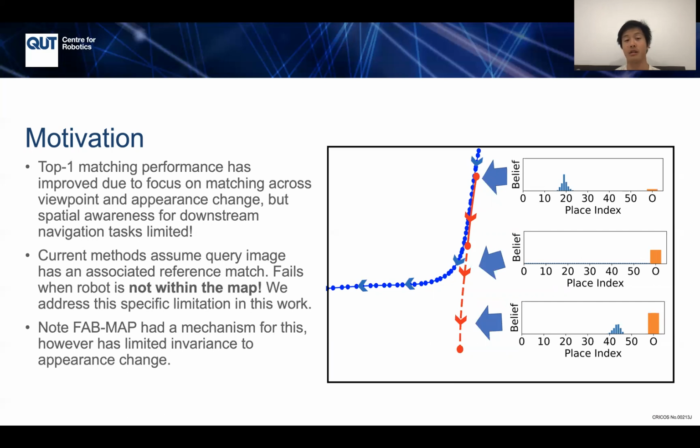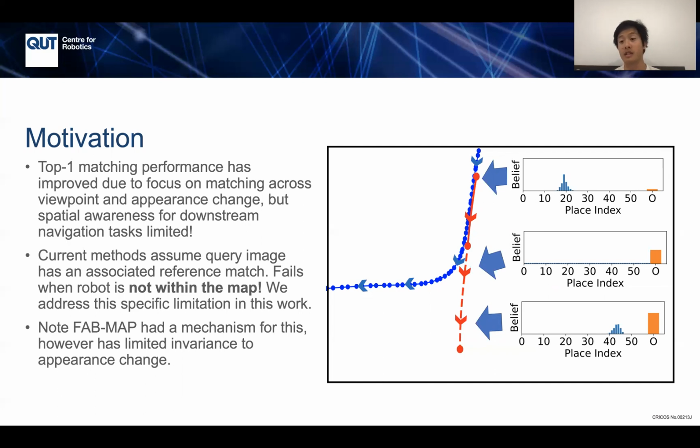That's an implicit assumption in a lot of these models. And so what happens if the query image is captured not within the map? Existing methods only fail if the retrieved match image is incorrect. But if there is no relevant retrieved image, then this method won't work. So we wish to address this specific limitation in this work.